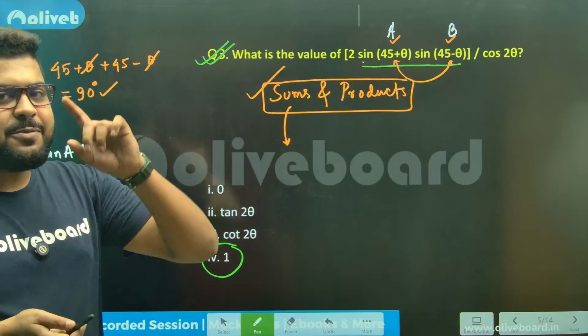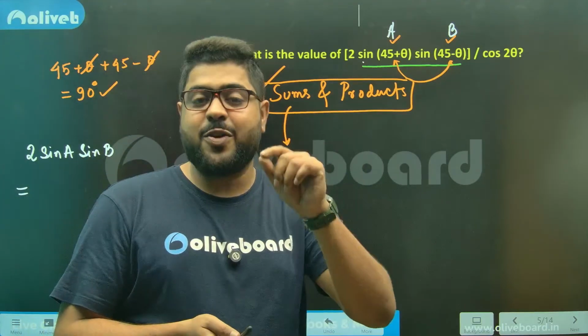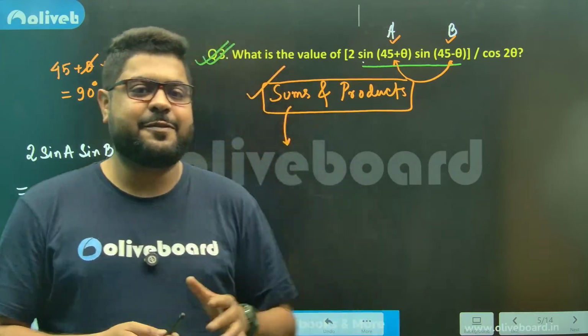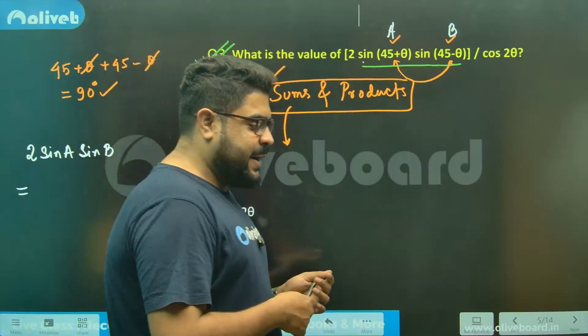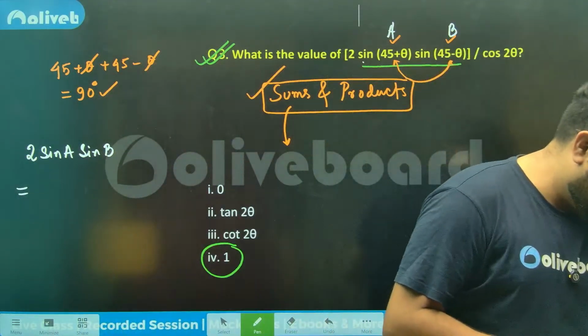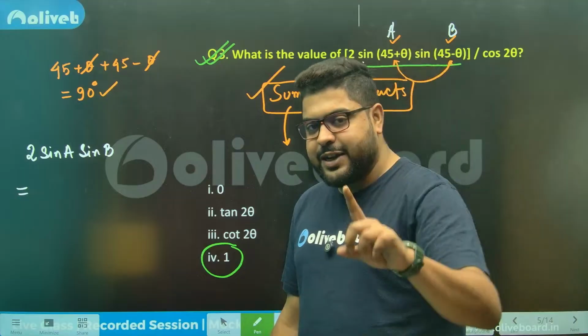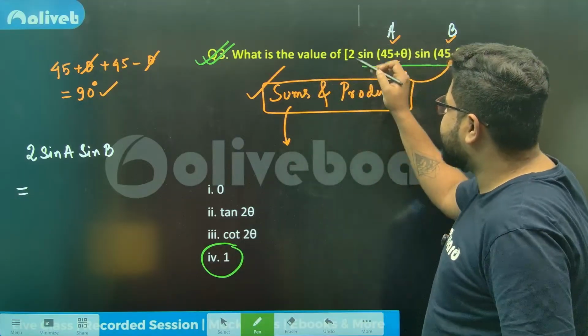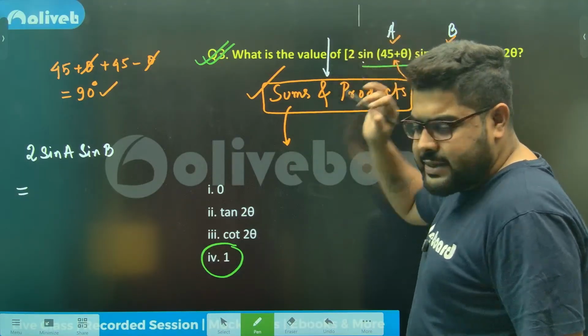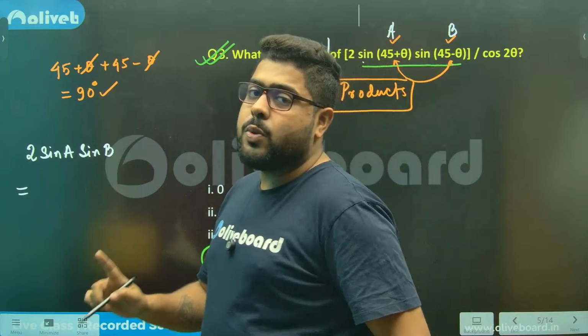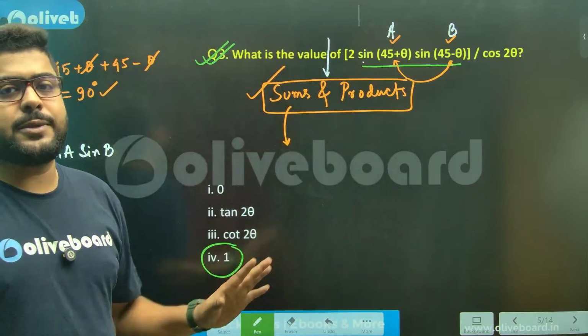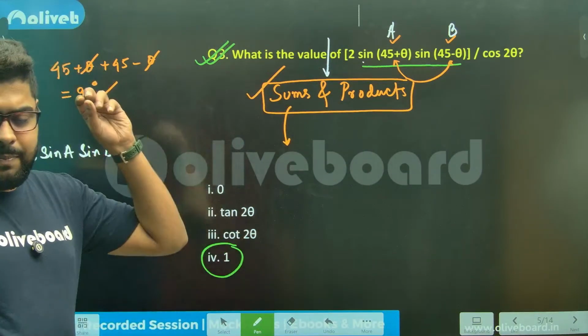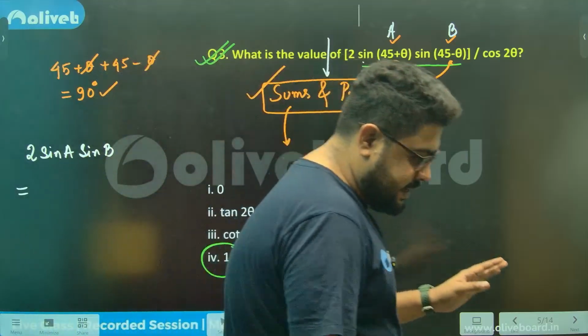In my batches, I've shown you how the formula comes so that you don't get confused. In the paid batches, I have shown you how the formula comes because I told you the sums and products formulas are the formulas where people get confused. These are where everybody gets confused actually.